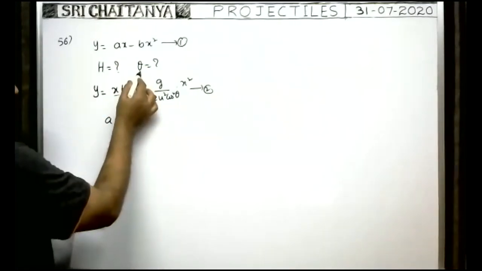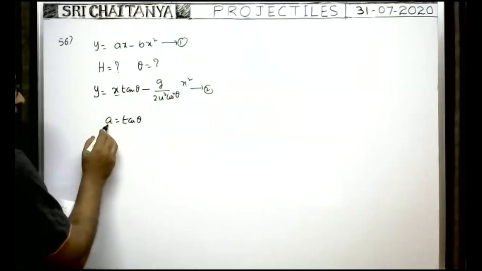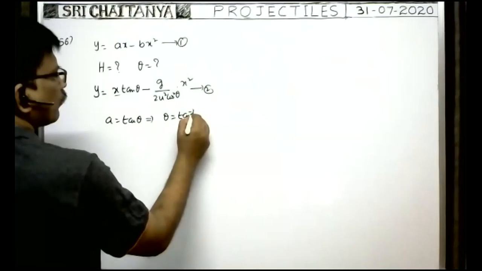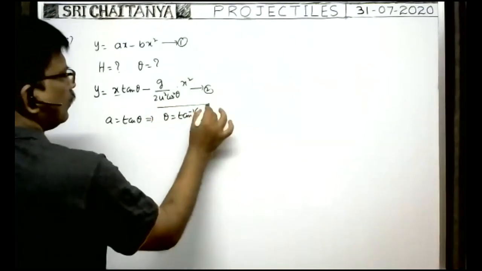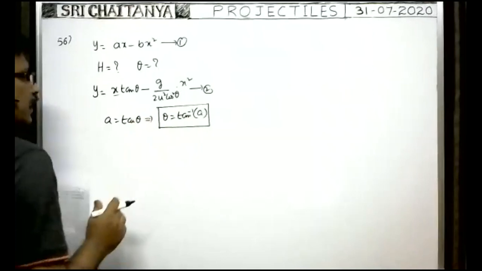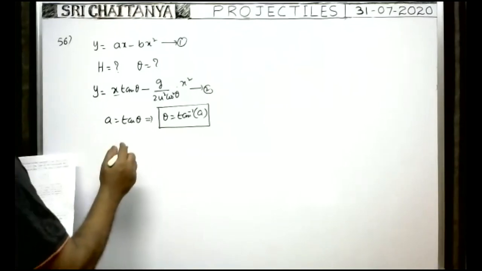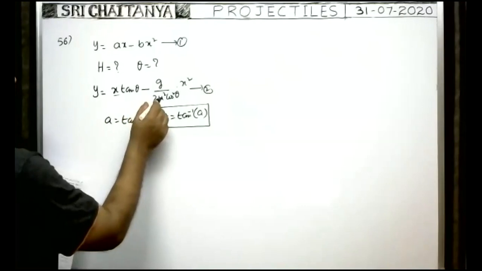As they asked the angle of projection, in terms of the given parameter, theta is equal to tan inverse a. So this is the angle of projection. In this way you can calculate. Next, what about the range? What about the range of the projectile they asked? Here we see tan theta is equal to a.